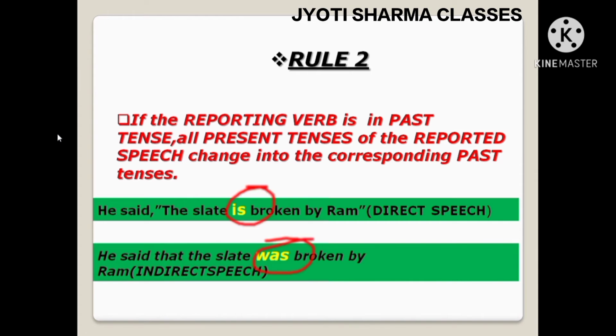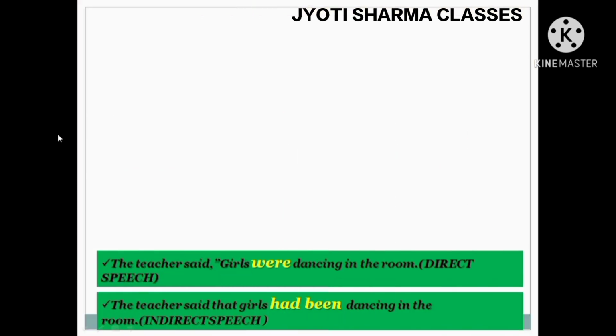Is will get changed into was. If in the direct speech the verb of the reported speech is written as can, in indirect it will change into could, the corresponding past tense. If it is written in present continuous tense, it will change into past continuous. If it is written in present perfect in direct speech, as the verb of the reported speech in the inverted commas, that would change into the corresponding past. I hope you have understood.